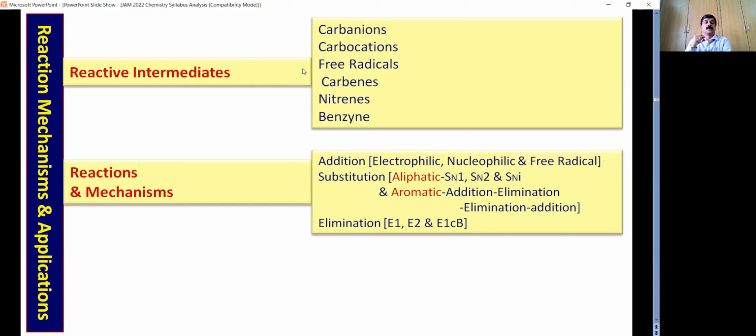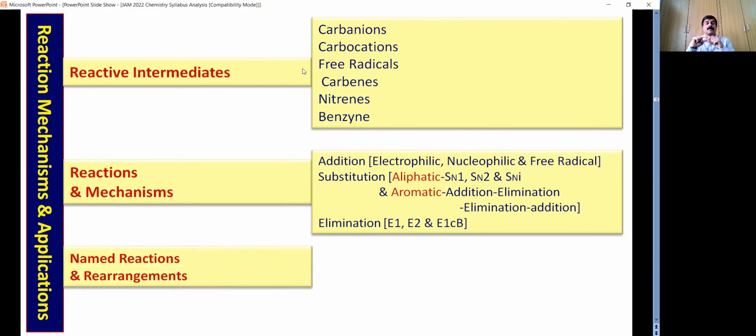In elimination, you focus more on E2 elimination and their stereochemistry. Most of the times, they will give some cyclic compounds in which you are supposed to focus on the stereochemistry. So which type of product is formed? Is it Hofmann product or Saytzeff product?